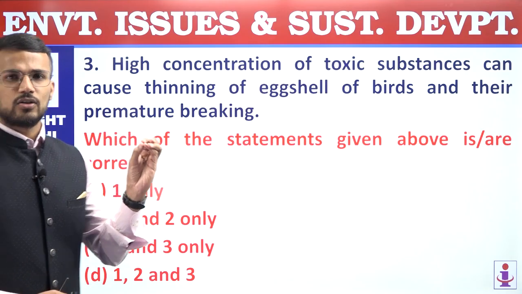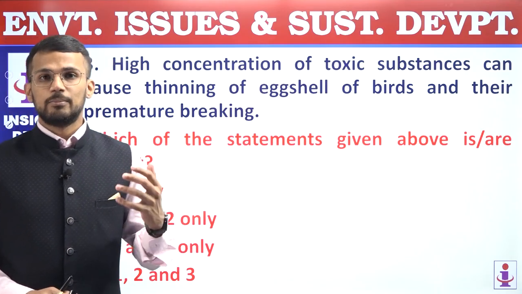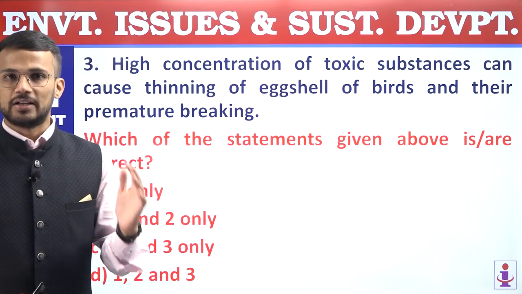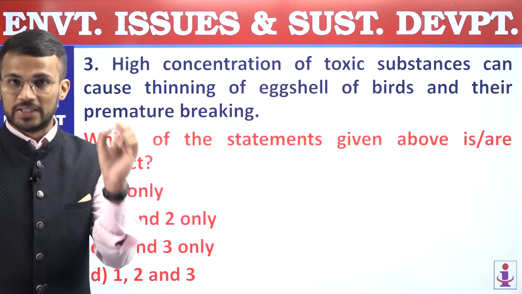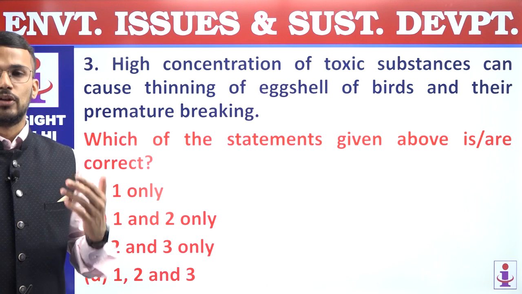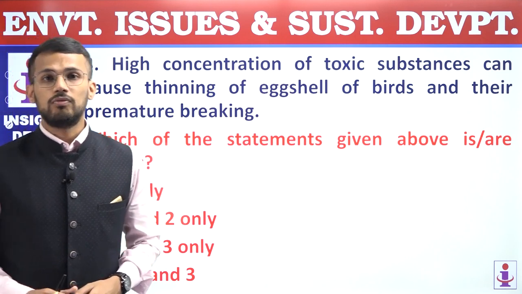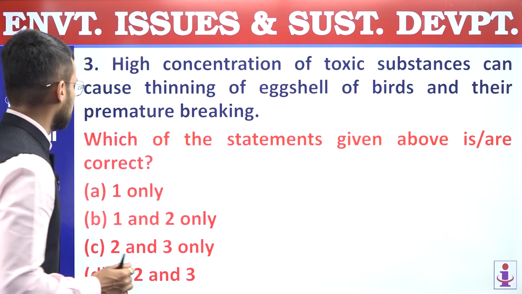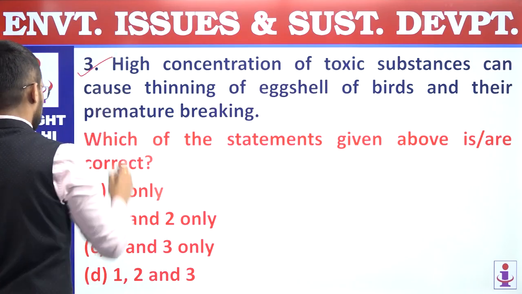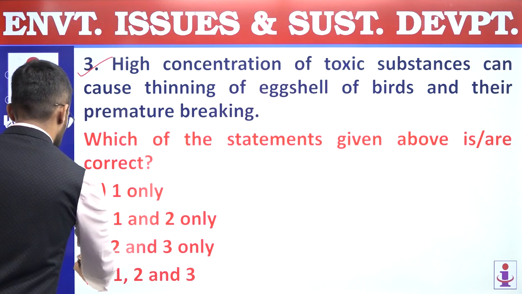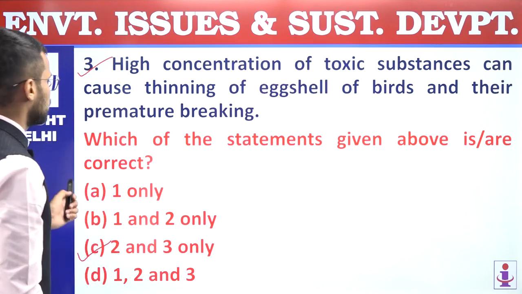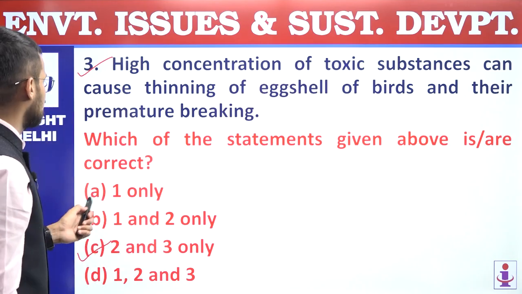If toxic materials are present, they may lead to premature breaking of eggshells, because eggshells become weak, and that will have a huge impact on the population of birds. So the third statement is also correct. Only the second and third statements are correct, and that's why the answer to this question is C. Question number 5, answer is C.